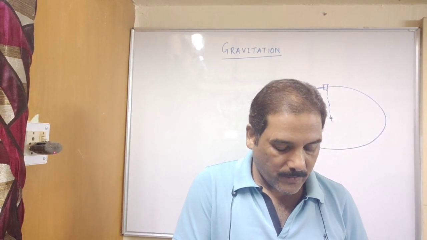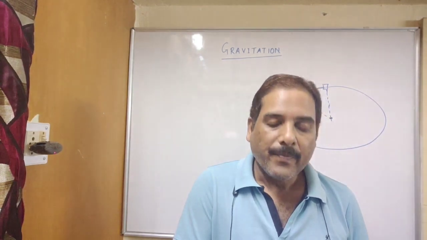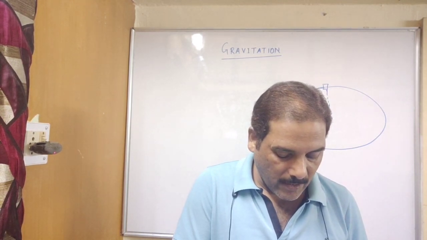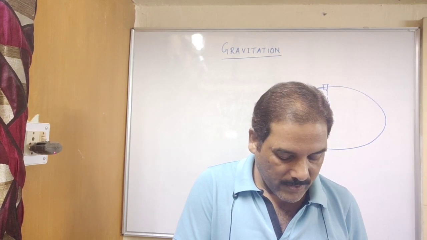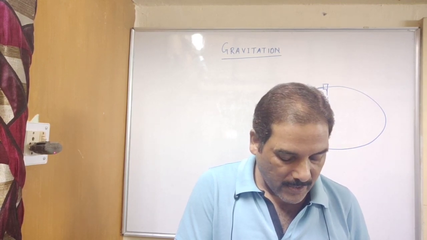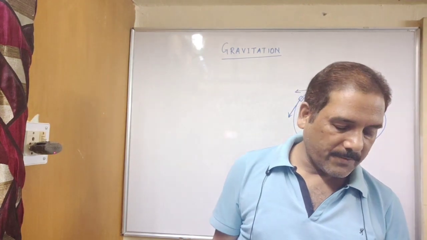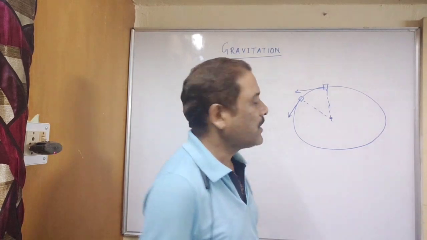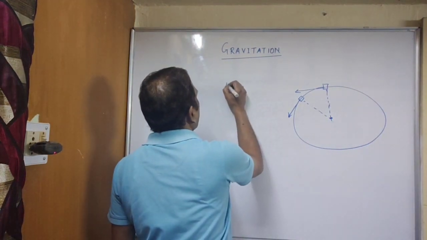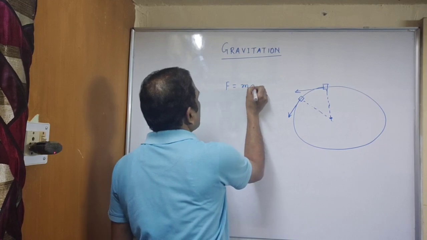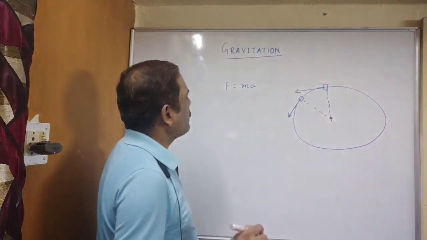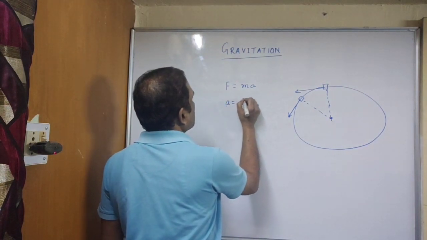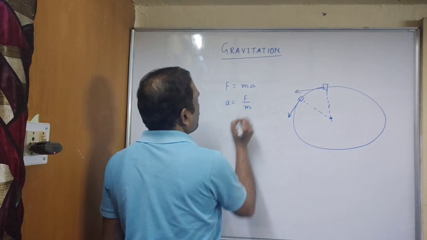Why? According to the third law of motion, the apple does attract the earth, but according to the second law of motion, for a given force, acceleration is inversely proportional to the mass of an object. To answer why the earth is not moving towards the apple, take help of Newton's second law of motion, which measures force. We know that force is equal to mass into acceleration. So we can say that acceleration is equal to force by mass.